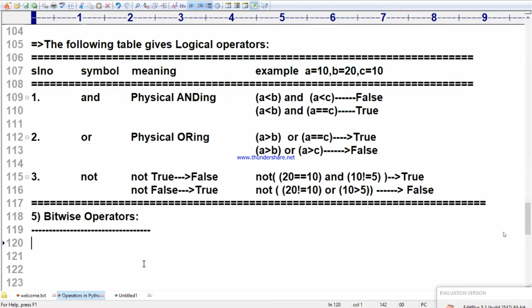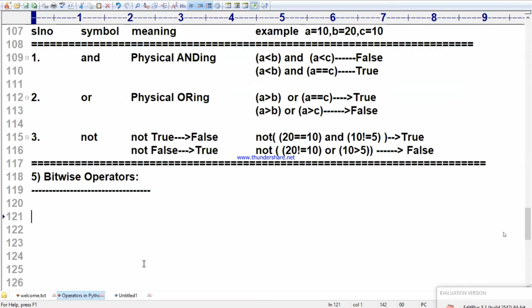Now I am going to introduce bitwise operators. The first point: the operators which we discussed so far perform on any type of data. But bitwise operators perform the operation only on integer data. That is the point I want to write.